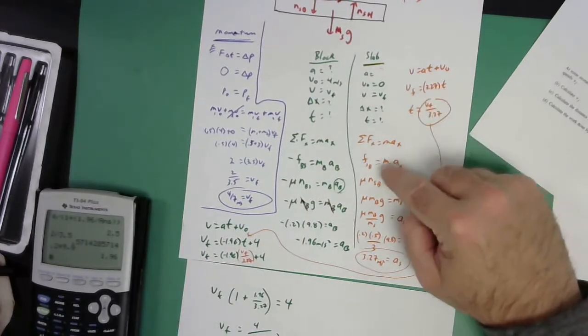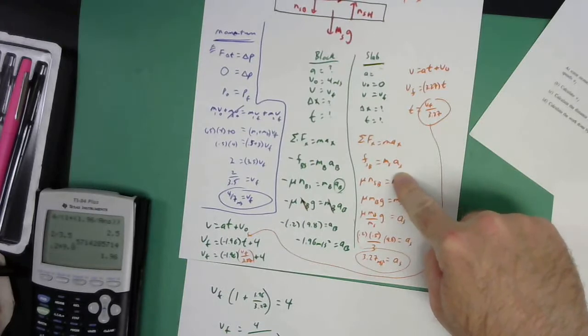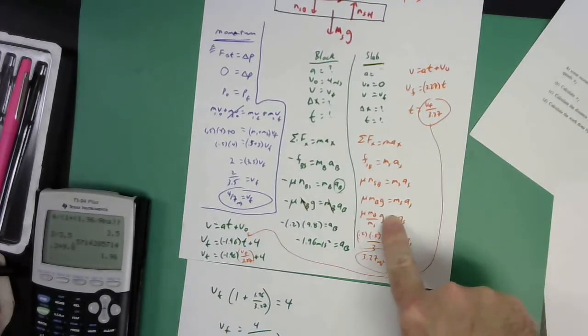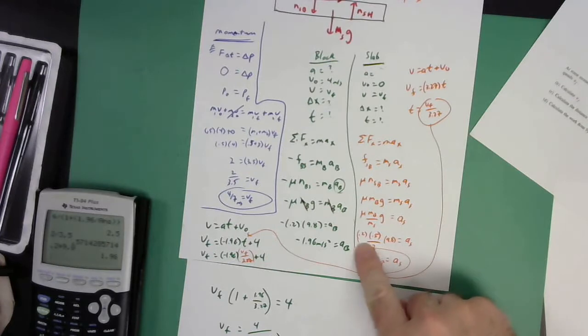Let's go to the slab. That friction is what's driving it to the right. Is the mass slab times, right? That normal force is just mg, right? Oh, 0.2 is my mu, right? I'm not crazy here. Yep.